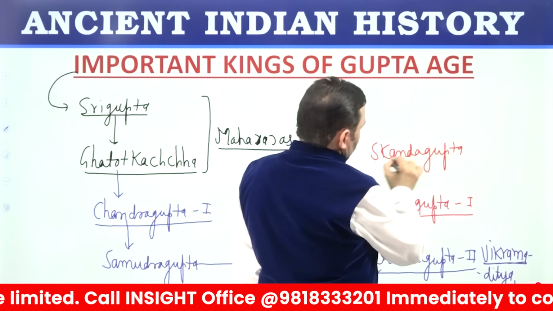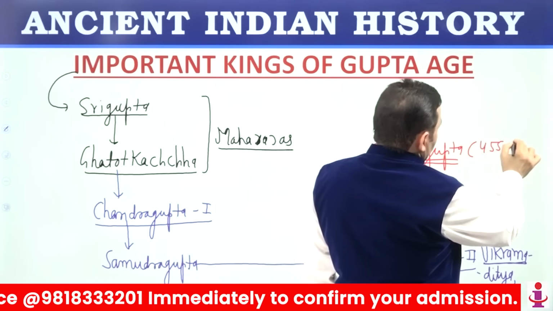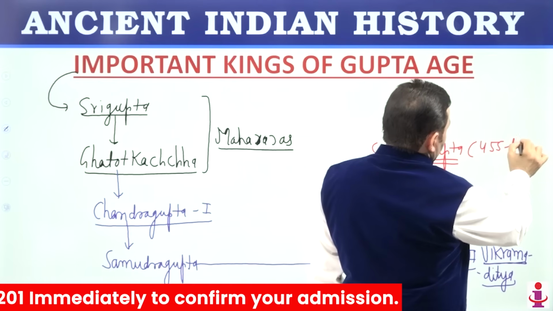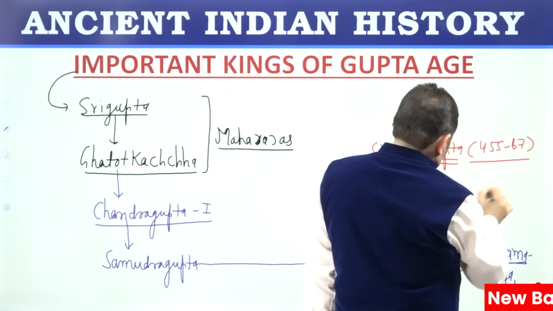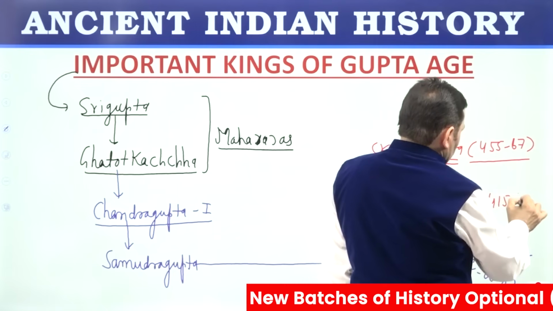Skandagupta was the last powerful ruler. His time period was from 455 to 467. Kumaragupta first 415 to 455.